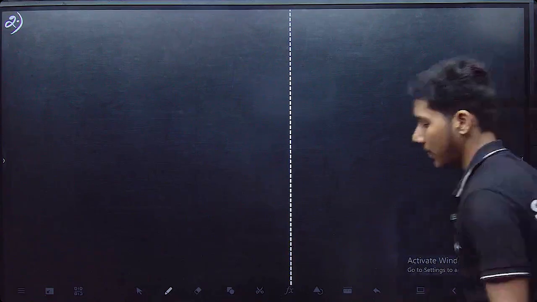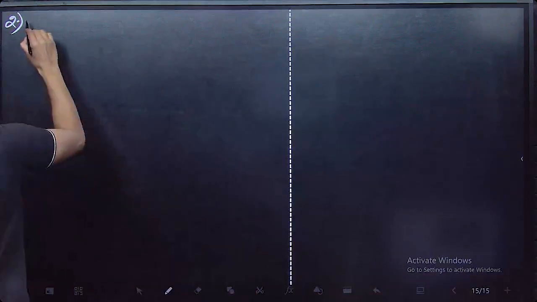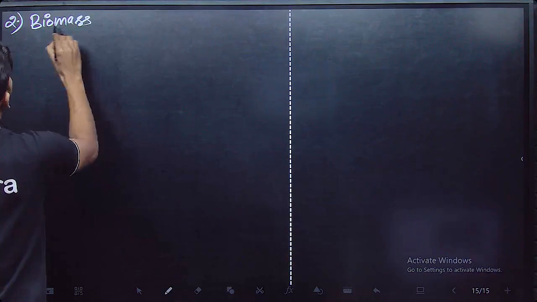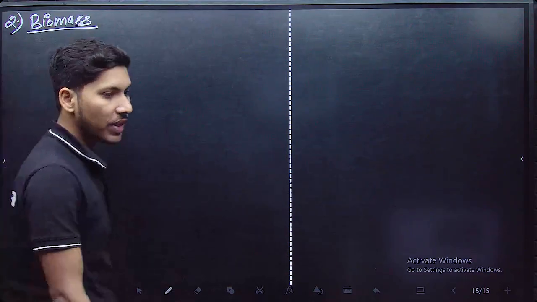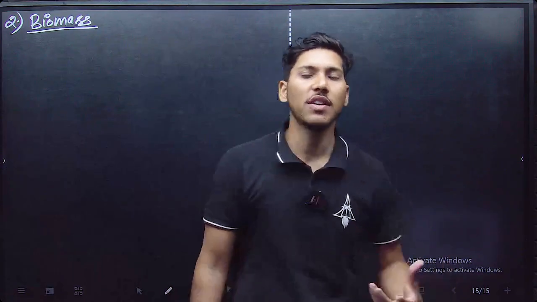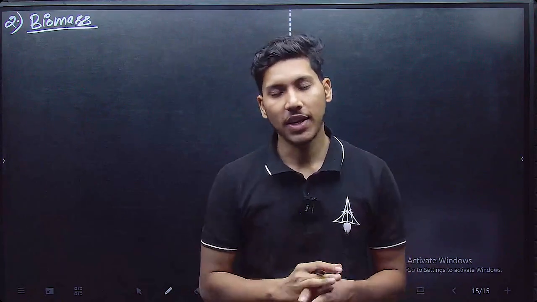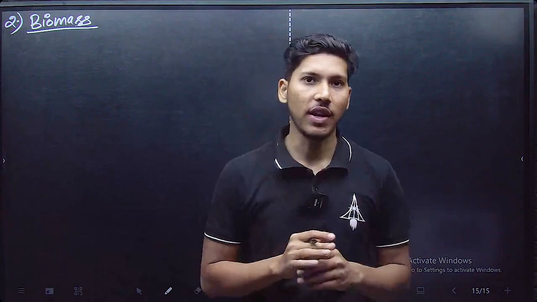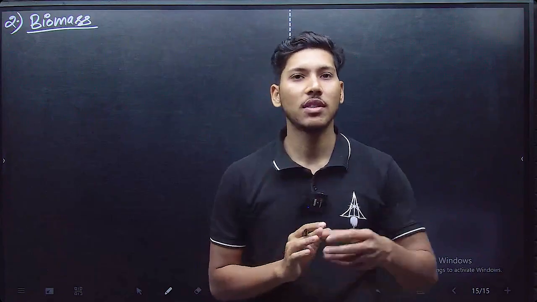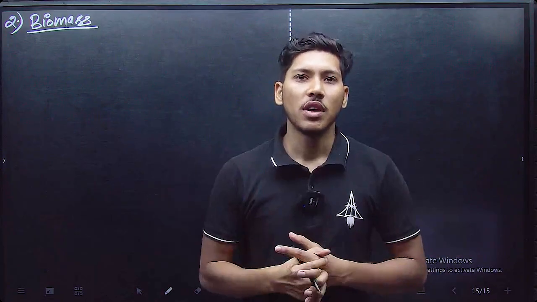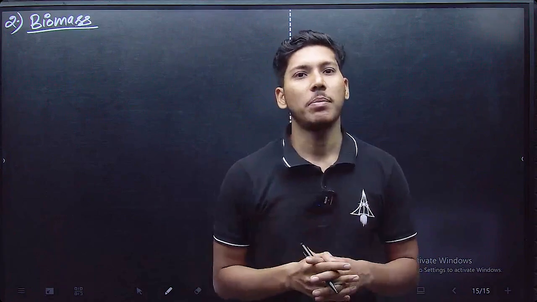So we plot a pyramid of biomass here. Pyramid of biomass gives us information about the amount of weight present in a particular trophic level. Amount of biomass means in kgs. How many kgs of substance is present at a particular trophic level.